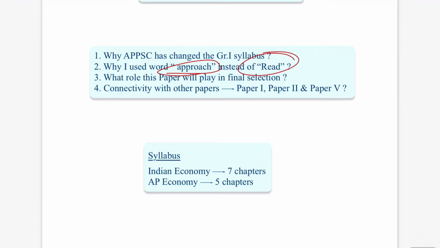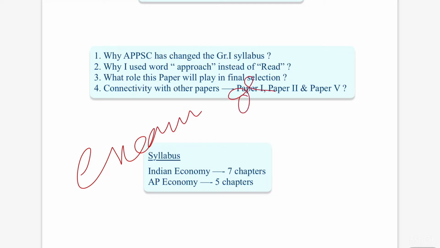You should know how to approach the syllabus, how to decode the syllabus, and how to consolidate the information according to exam orientation. You have to frame your notes according to exam orientation. This is very important. You have to make notes accordingly, revise them, and do a lot of answer writing practice.